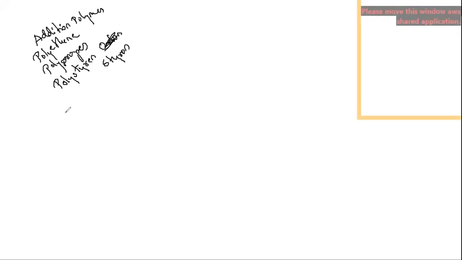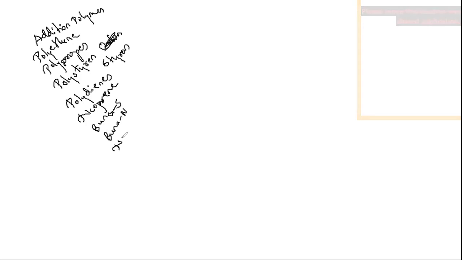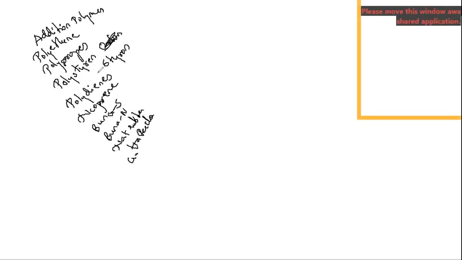Then we have polydienes. Under polydienes, you have neoprene, Buna S (SBR), Buna N, then natural rubber and Gutta Percha. So these are all addition polymers.